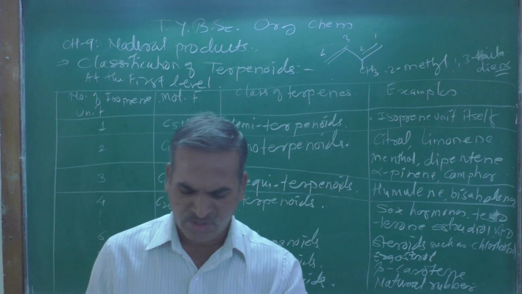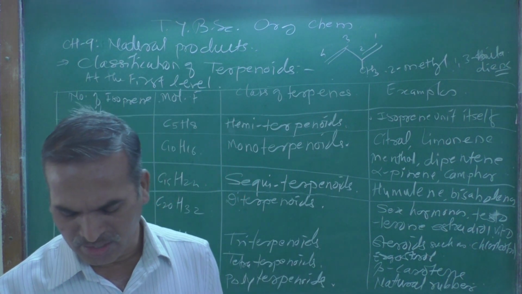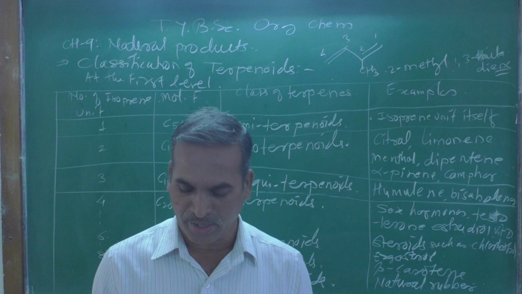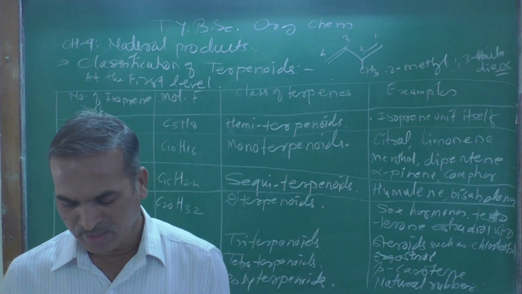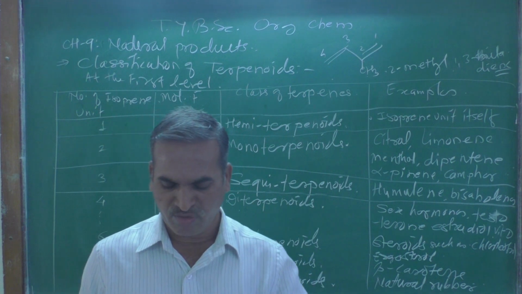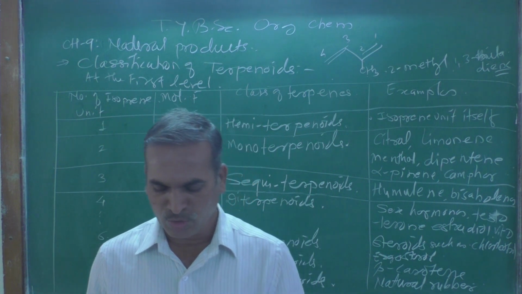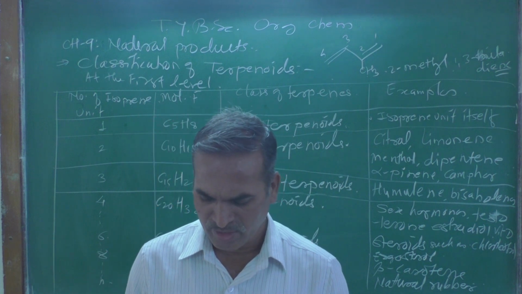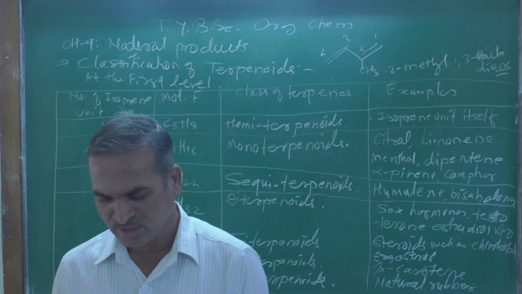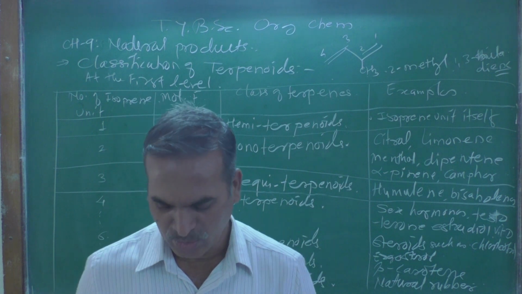Now at the second level, each class of terpenoid except hemiterpenoid is further classified into the following subgroups on the basis of the number of rings present in the molecule.